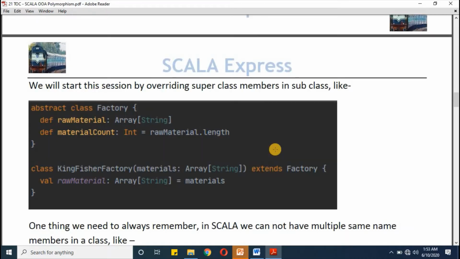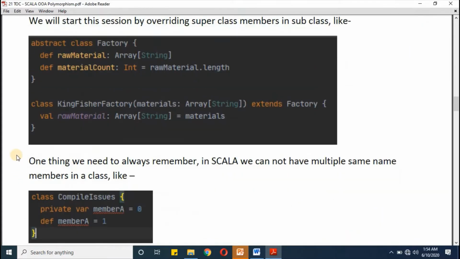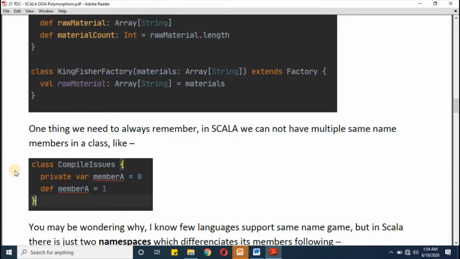We will start this session by overriding a superclass member, which we have seen in an earlier example also. I'm using the same classes, and this is a snapshot from our previous session. Before discussing how to override a member function, one thing to notice here: we cannot have multiple members with the same name. In the market, there are a few languages which support the same name for functions and variables, and sometimes for classes also. But in Scala, it's not supported.